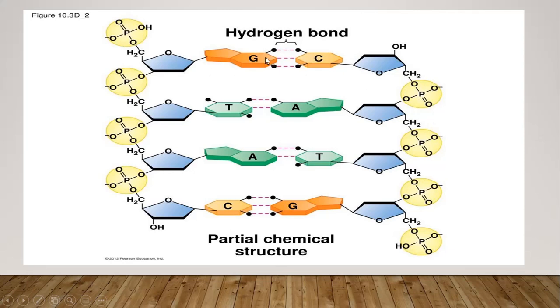But the middle horizontal rungs of the ladder are made up of bonded pairings between nitrogenous bases, namely cytosine, guanine, thymine and adenine. So this is the basic structure of DNA, which constitutes genes.